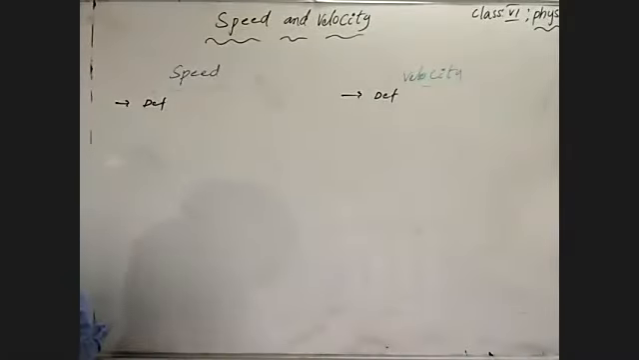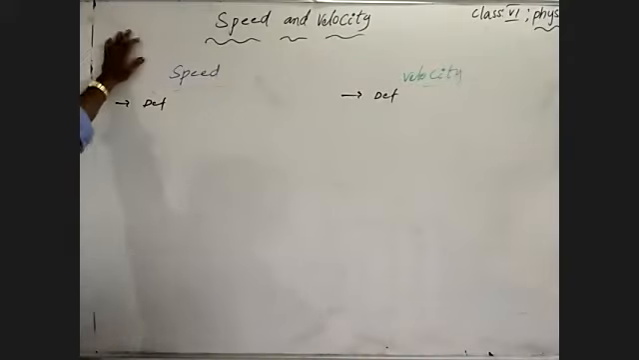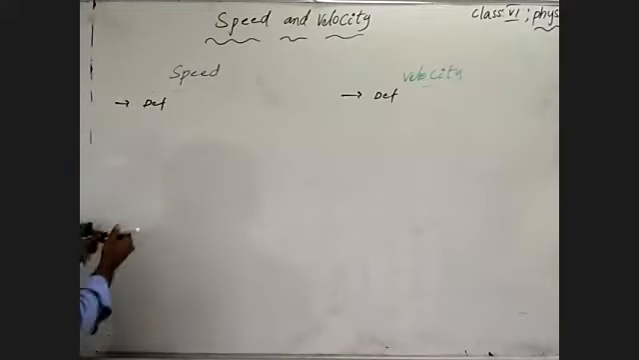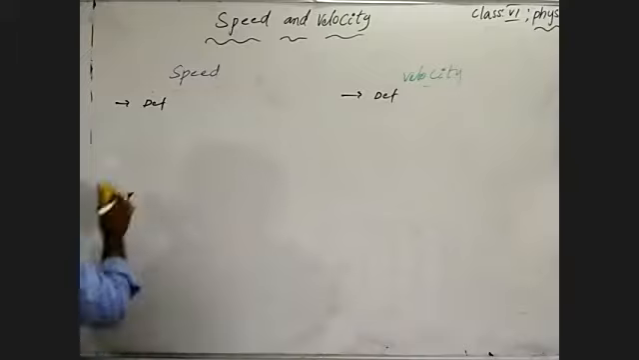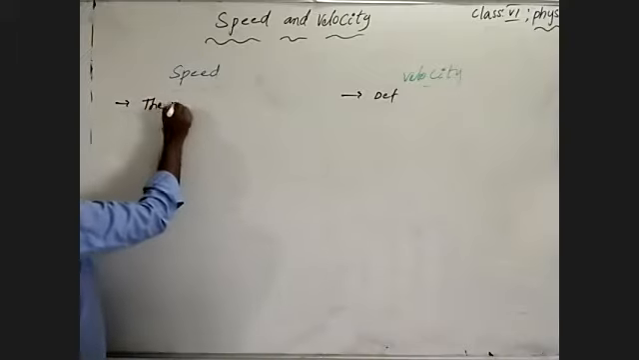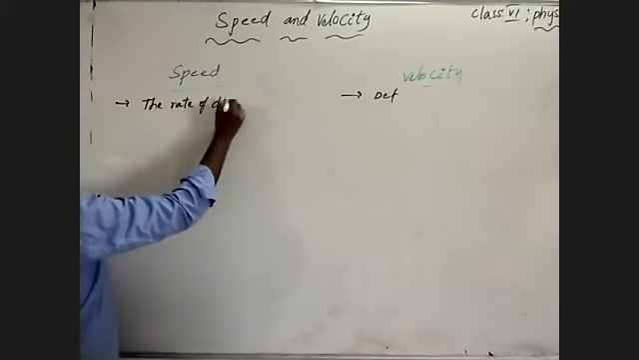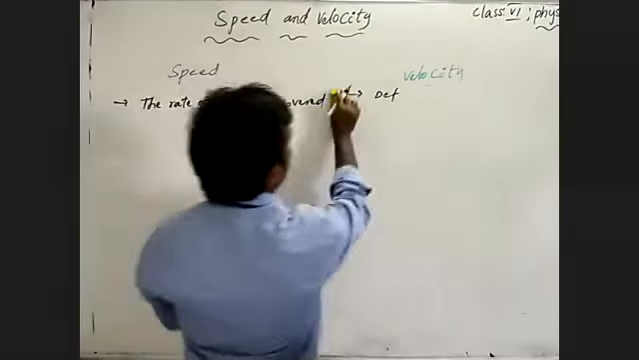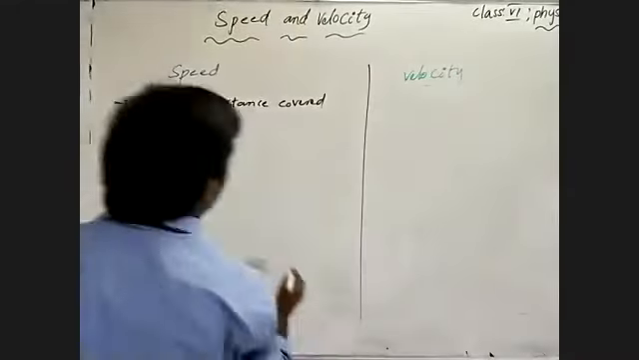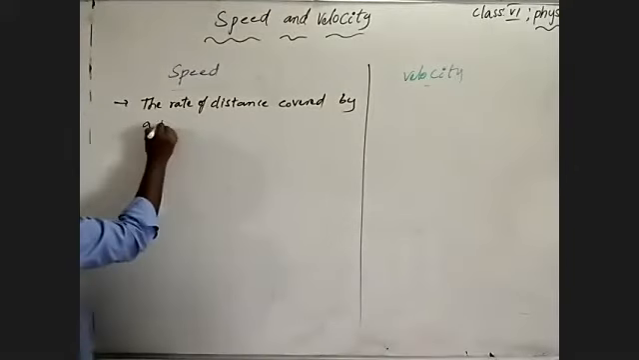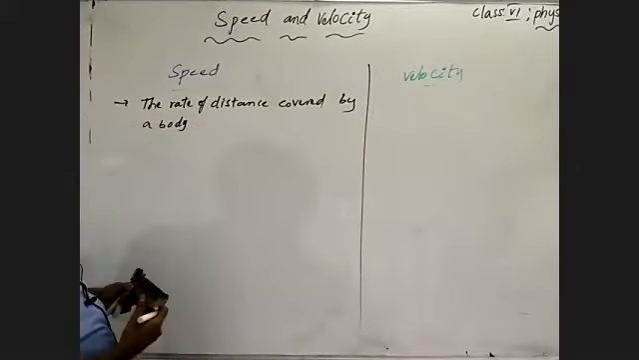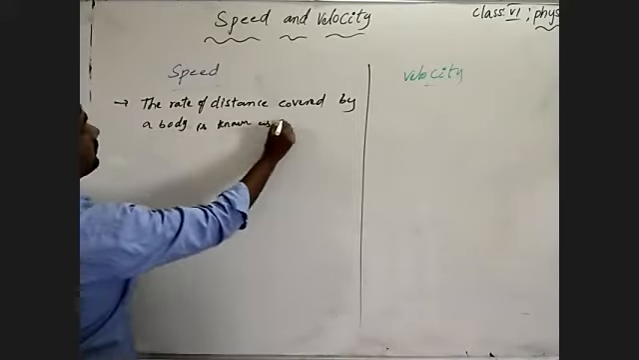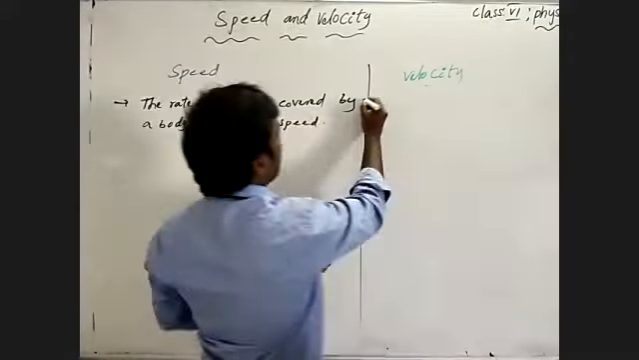What is the definition of speed? The rate of distance covered by a body. What can you write as the definition? The rate of distance covered by a body is known as speed.